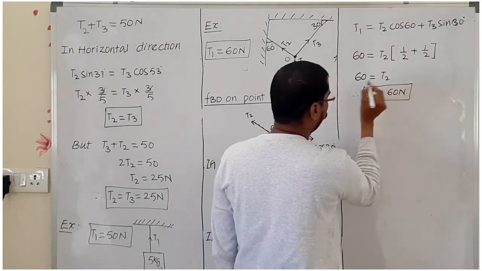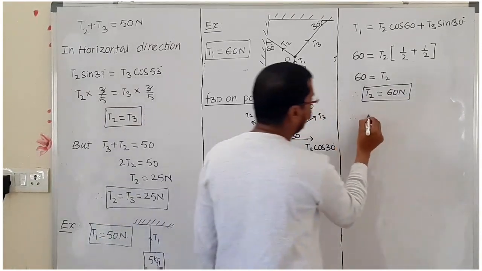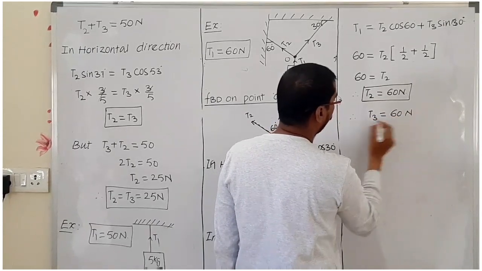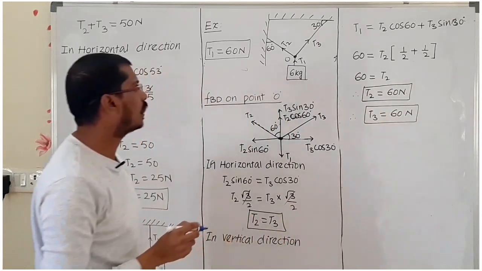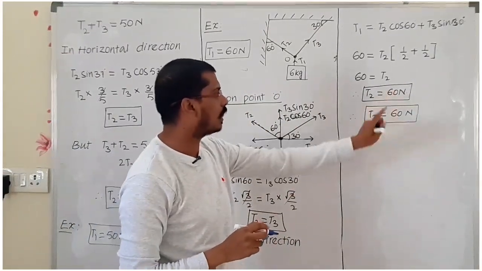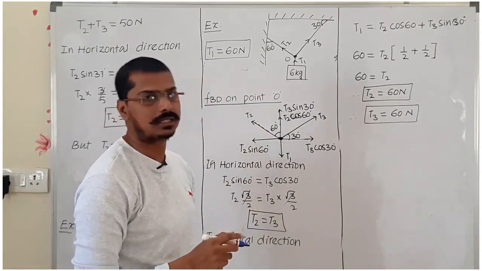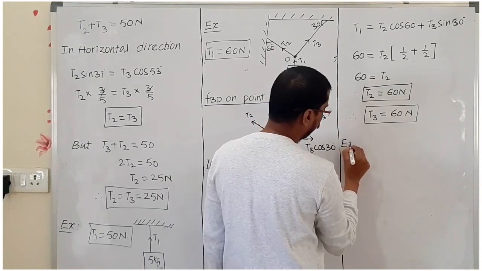Whenever T2 equals 60 Newton, similarly T2 equals T3, then T3 is equal to 60 Newton. Here, what were T1, T2 and T3? All the tensions are the same. T2 equals 60 and T3 equals 60 Newton and T1 also 60 Newton. Now if you take another sum,